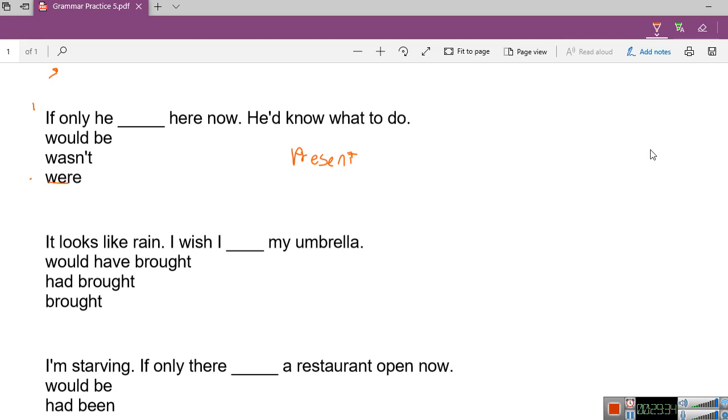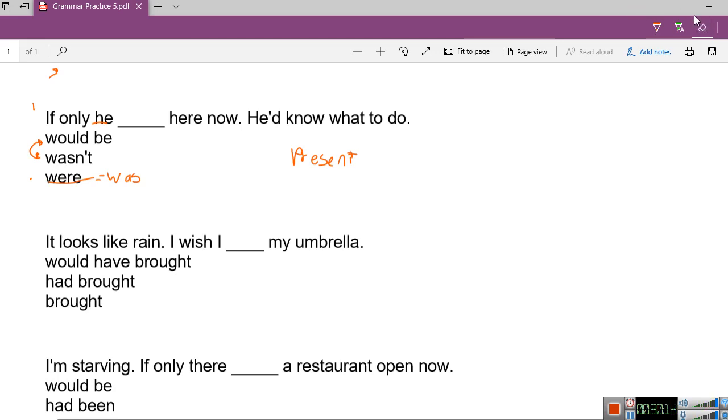So were is not correct because if we're talking about he, it should be was. Now we only have wasn't and would be. Between those two, you said that would cannot be used with if only. That's correct. So the correct one is wasn't. If only he wasn't here, but it doesn't sound right because it's like the person is there, but the wish is that he wasn't.